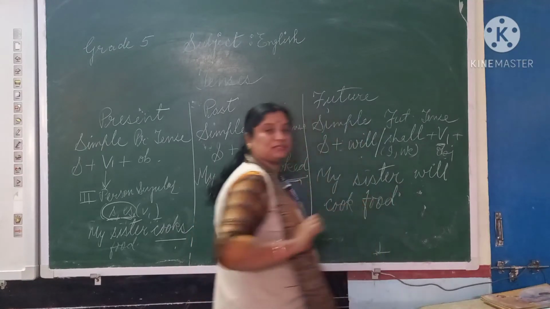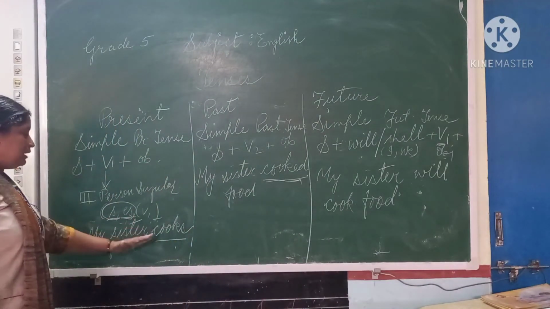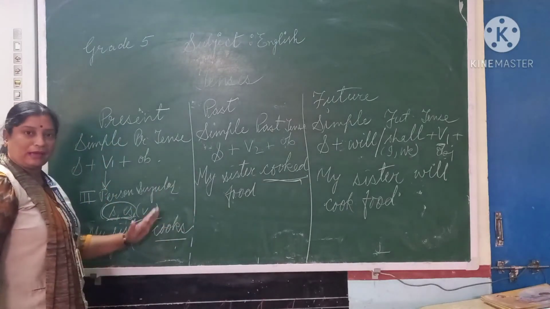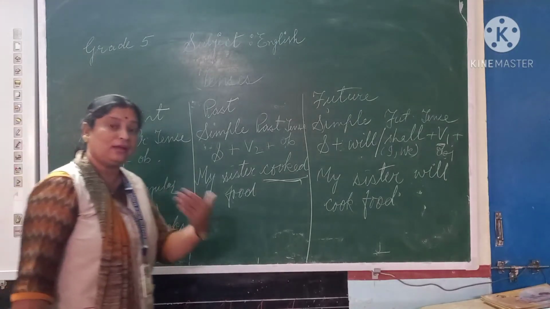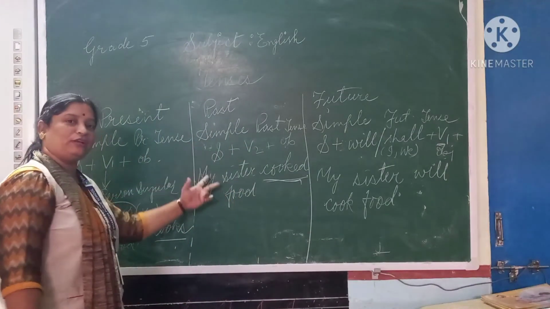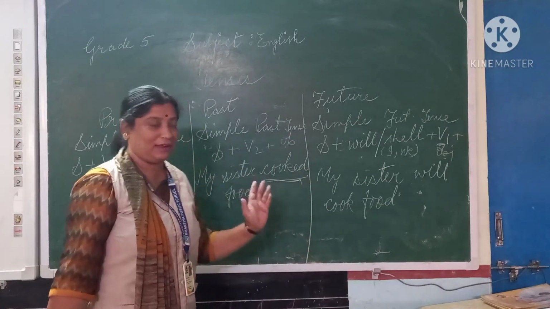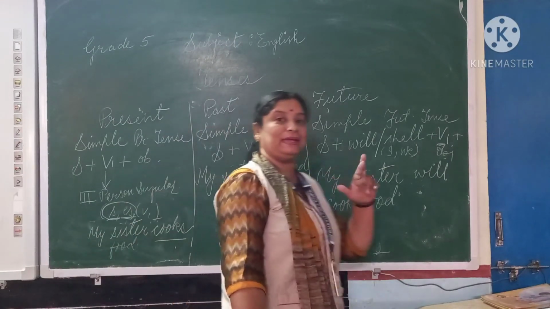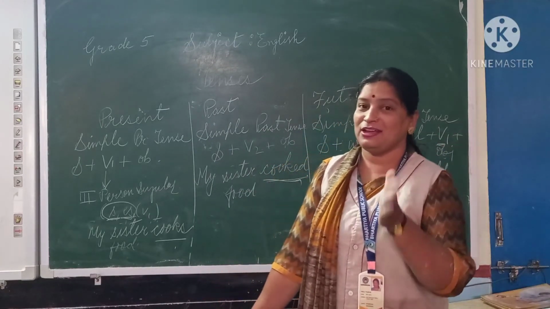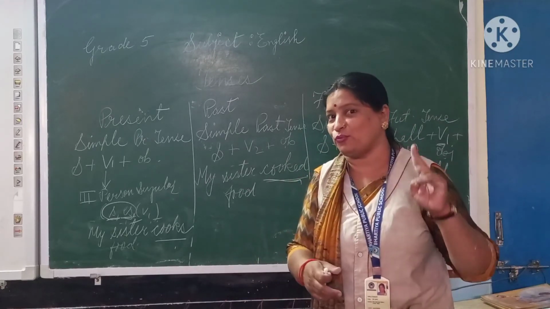Okay. So like this we can make different sentences by changing the form of verb. In simple present, that happens every day, we use first form, and with the third person singular, s or es along with the verb form we will use. In simple past only and only second form, and subject and object will be the same only. Okay, it's not that Sunita will be Ramesh. No, Sunita will be Sunita only. Okay, and book will be book. So it means we have to change the form of verb only.